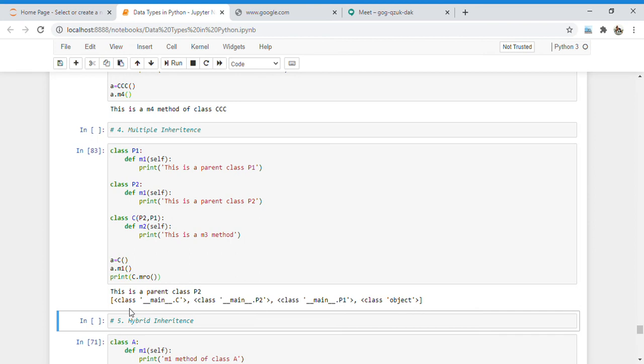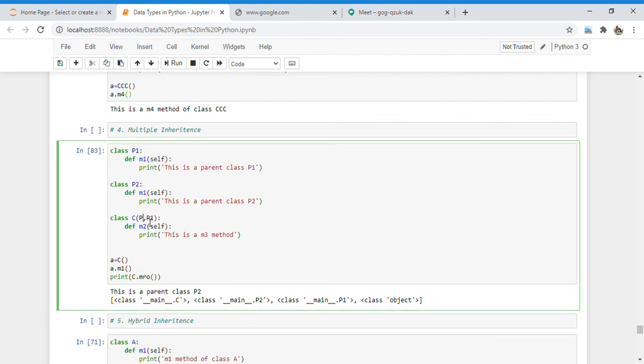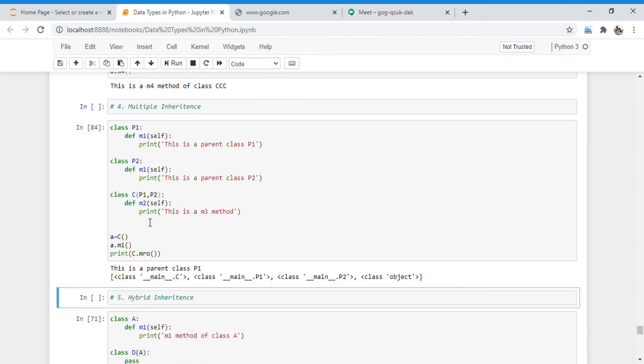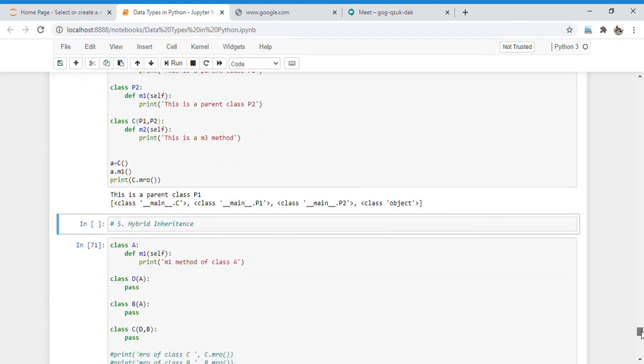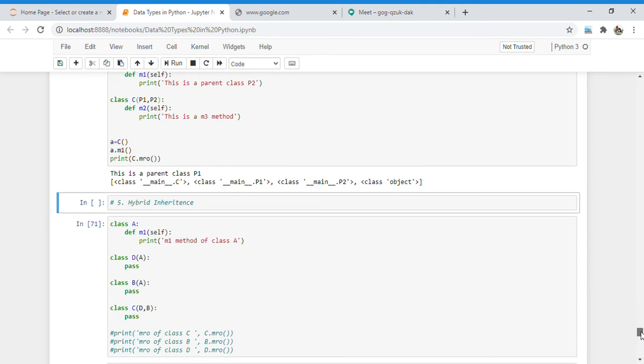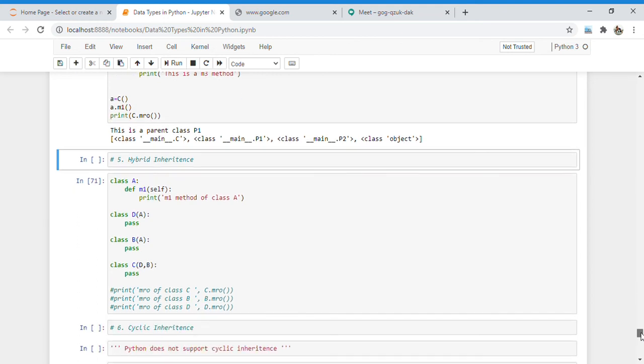Here, first class C is called, after that class P2 is called, and after that class P1 is called. Here class C, then P2, then P1. If I change the order and specify P1 and after that P2, and run it, then here C, P1 and P2, the order is given. So this is a way to check the order of a specified class, using the MRO, that is method resolution order method.